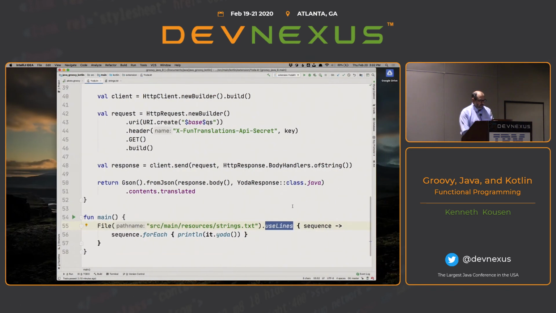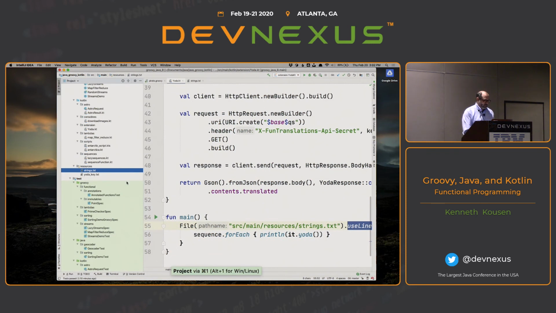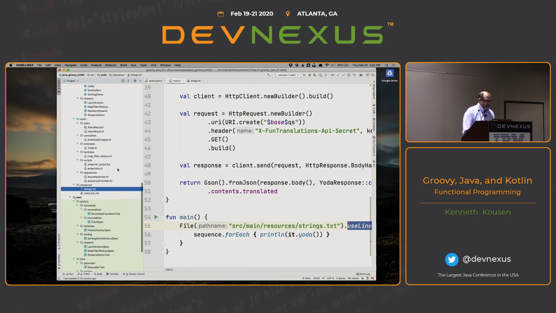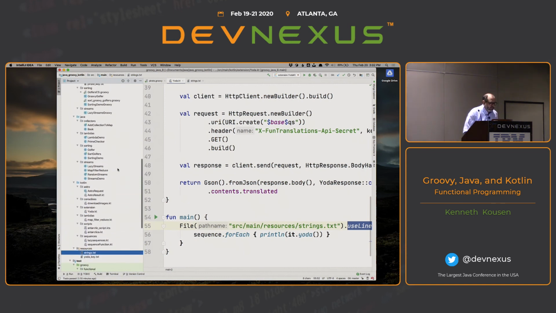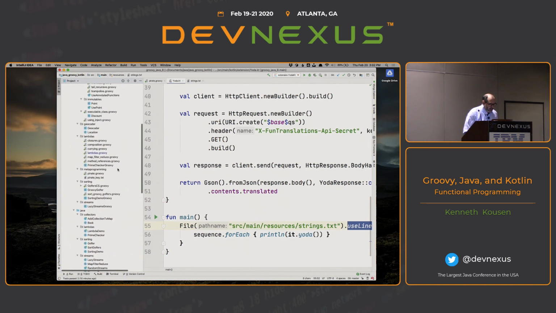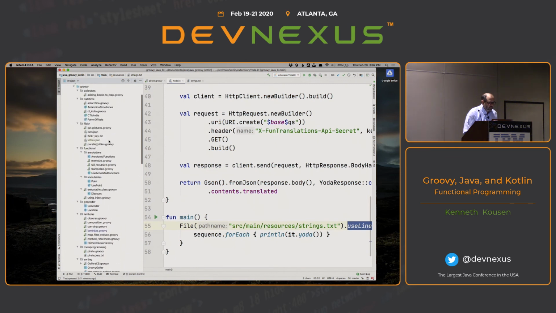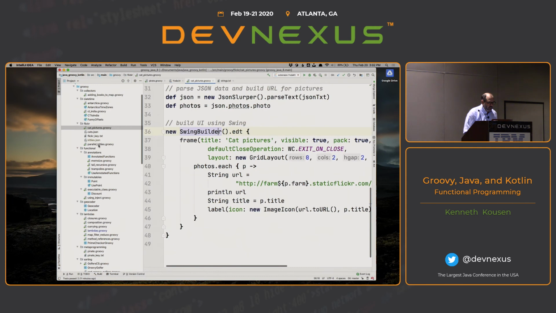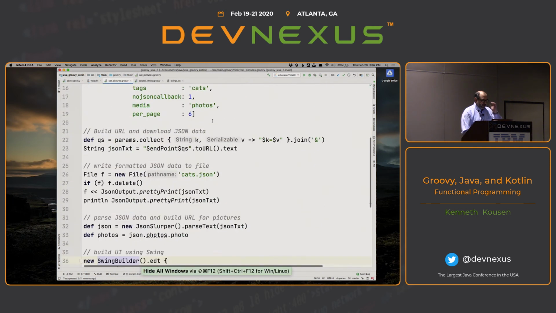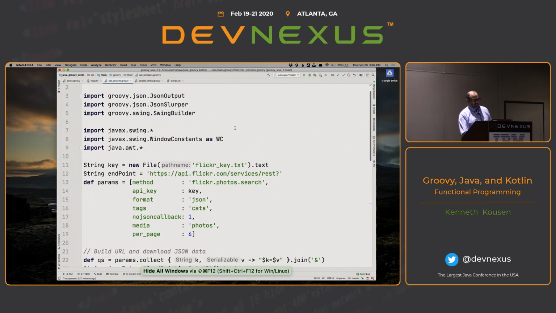Here's the thing, though. This is the sort of thing that Groovy makes really easy to do, and Kotlin would take a bit more work, and Java wouldn't do it at all. So this is my two cat ones. It's under a Flickr package, I think. Yeah, okay. So I have cat pictures and parallel kitties so that we could actually do parallel streams and everything. Notice one of the things you could do in Groovy and Kotlin is alias imports, so that when I access window constants, I could just call them WC.